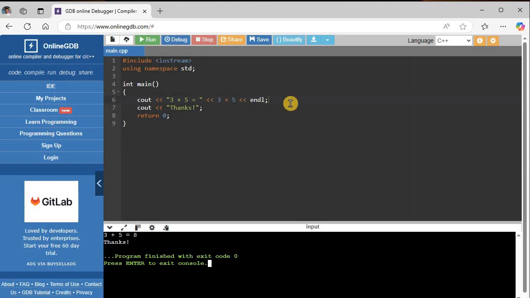And so this is very, very common to see these endls in cout statements, because a lot of programmers will say, oh, that's more readable than putting the backslash in quotations. And I'll agree with that. So you could do either way here.